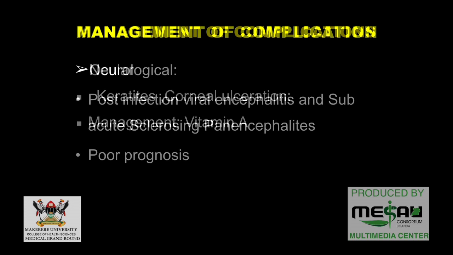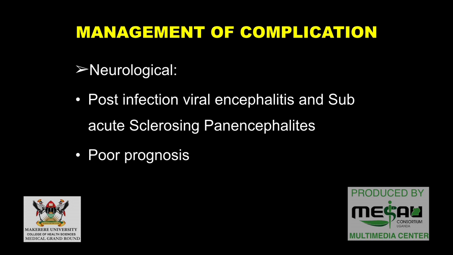Then the neurological complications, we actually talked about the encephalitis and subacute sclerosing panencephalitis. This one's management is also usually supportive. Where I was reading, they were talking about giving carbamazepine for the seizures in SSPE, but they said the prognosis is usually very poor. At the end of the day, you find that most of them die off, and this one happens 7 to 10 years after the infection.